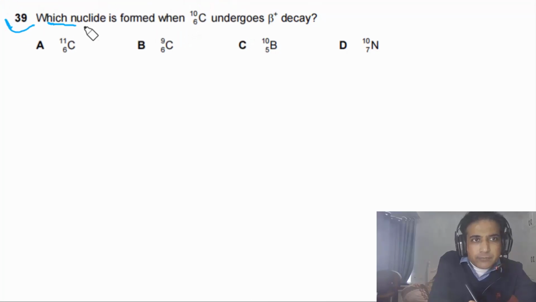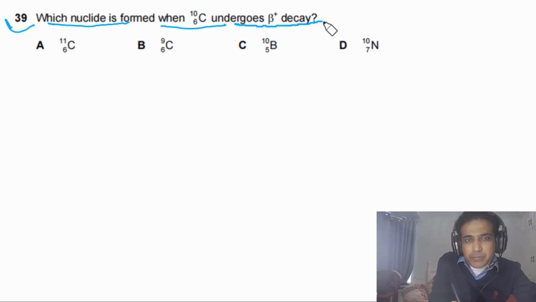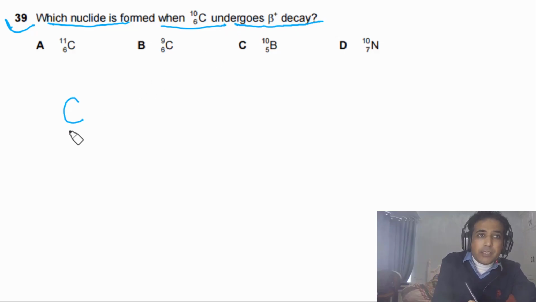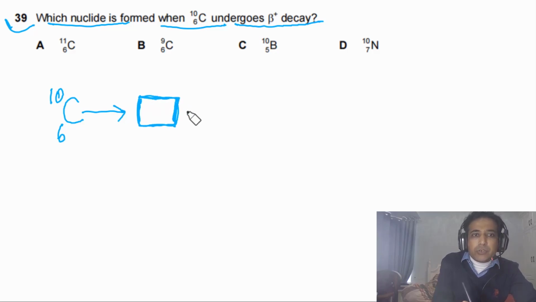Question 39 says, which nuclide is formed when carbon 10 undergoes beta plus decay? So it is given to us, it is a beta plus decay. So simply we can write, we have carbon 10 here, it undergoes beta plus decay. So we can say this is an unknown element that is formed. Plus it is given to us, this is beta plus decay.